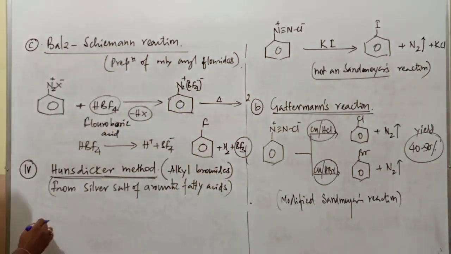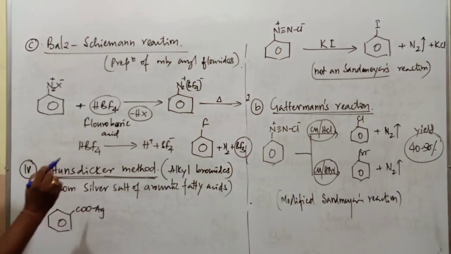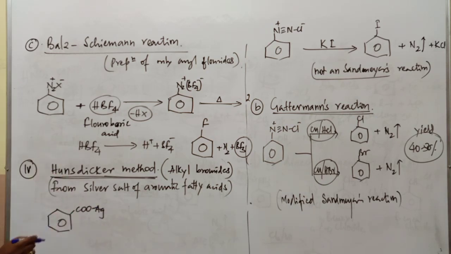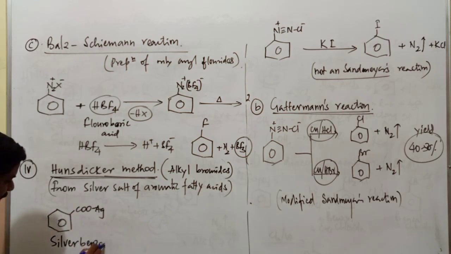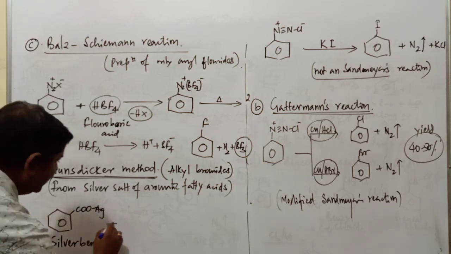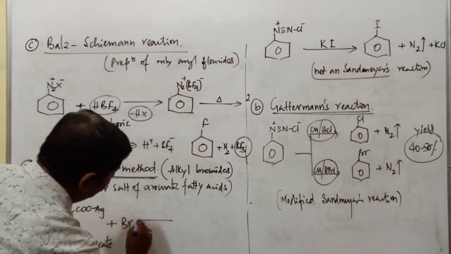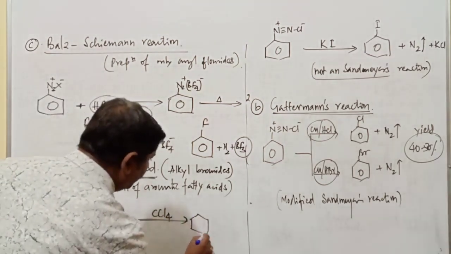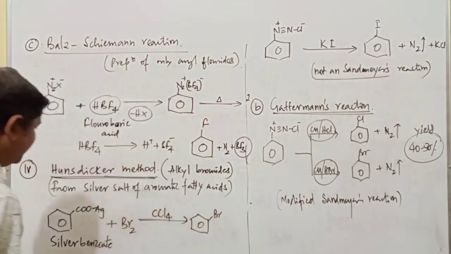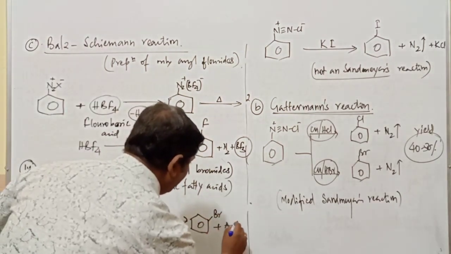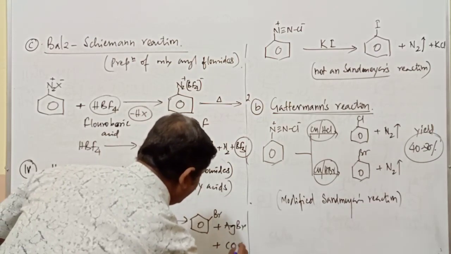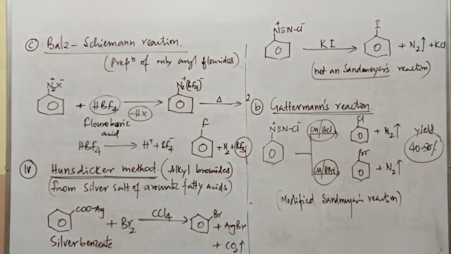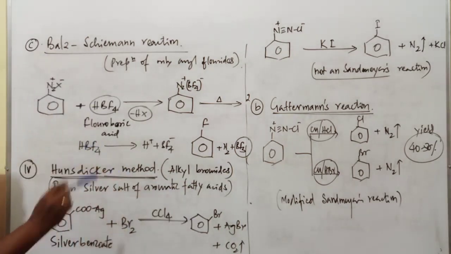Alkyl bromides. So here the starting compound, I'll mention here, COOAg. It is the silver salt of benzoic acid, or you can consider this as silver benzoate. When this compound is treated with Br2 in the presence of CCl4, what is the product obtained? This is bromobenzene plus AgBr, silver bromide, plus carbon dioxide. So this method of preparation of bromobenzene is known as the Hunsdiecker method.